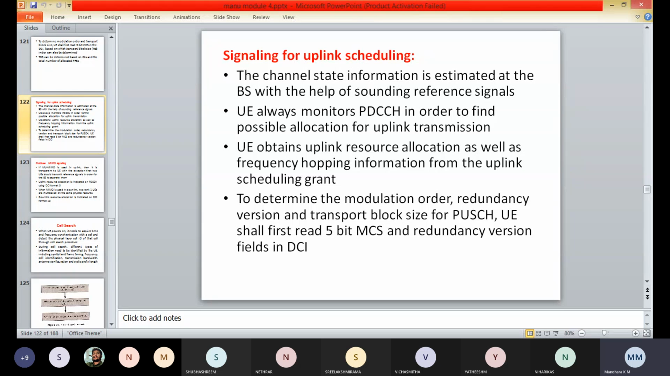The uplink resource is selected through the control channel using the DCI format 0. It will contain 3 bits to indicate the cyclic shift in the reference signals which are to be used by the user equipment.